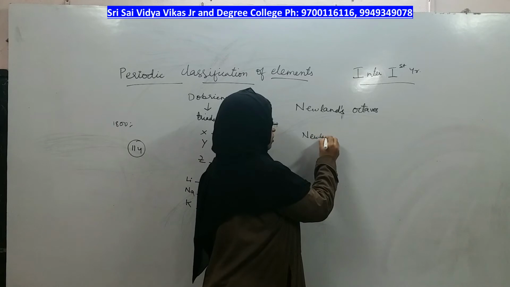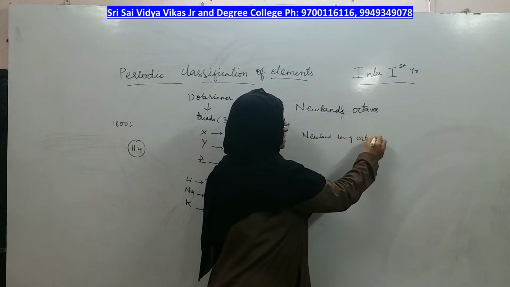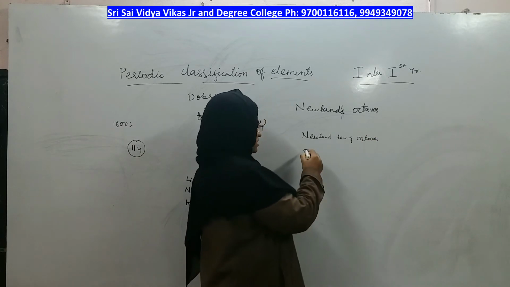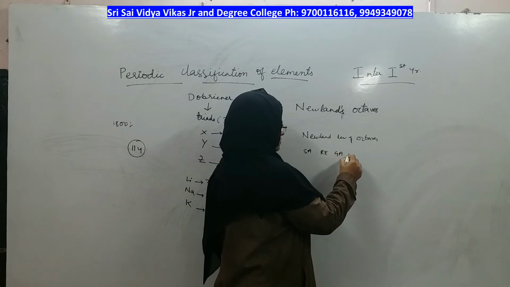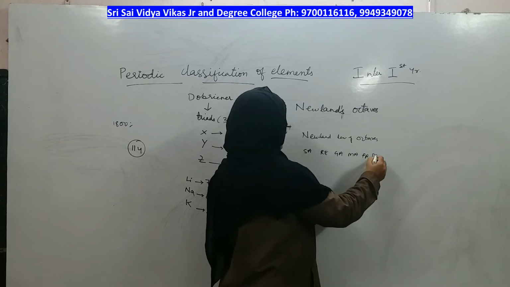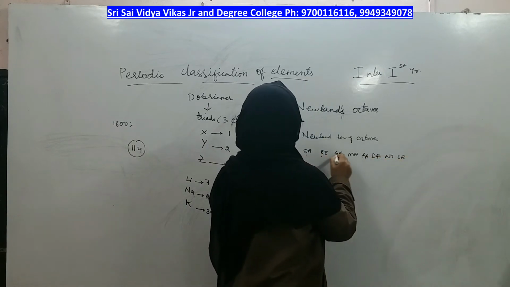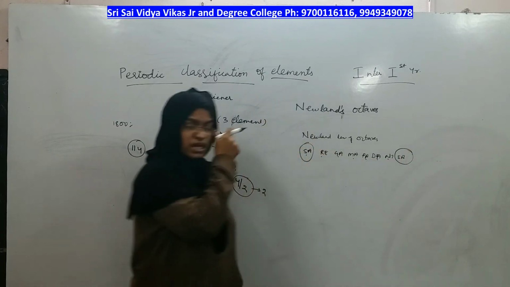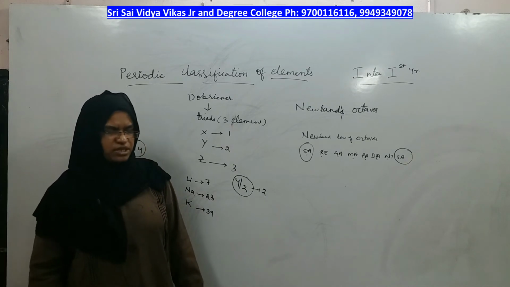Newlands' law of octaves. To explain this, he took the general example of musical notes. One, two, three, 4, 5, 6, 7, 8th. The first and 8th, the properties are getting repeated again from the 8th element, right?